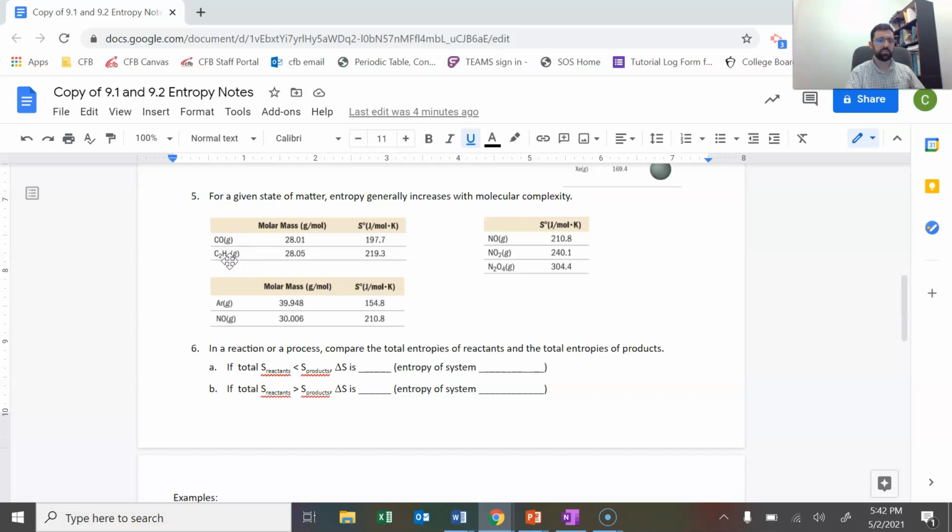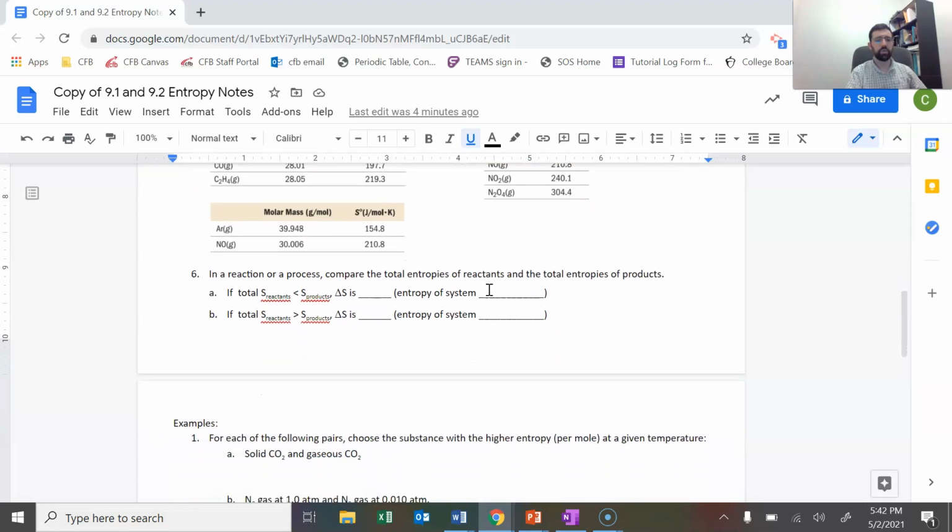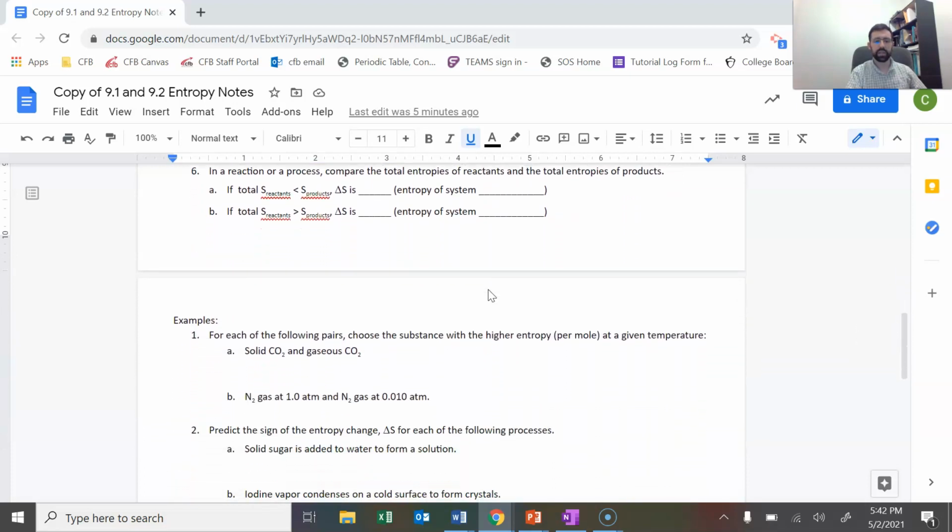This is 2 plus 4, that's 6 atoms added together. So the molecular entropy is much greater for the more complex of the 2 compounds, I should say. And you could see the same thing for these NO compounds and between argon and nitrogen monoxide. The more complex the molecule, the greater the entropy most of the time.